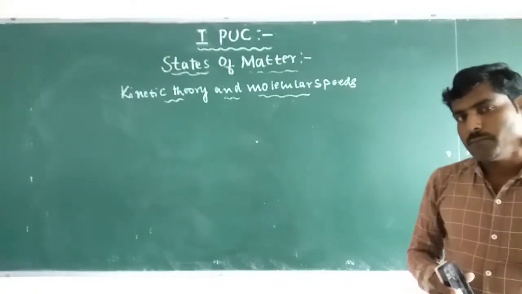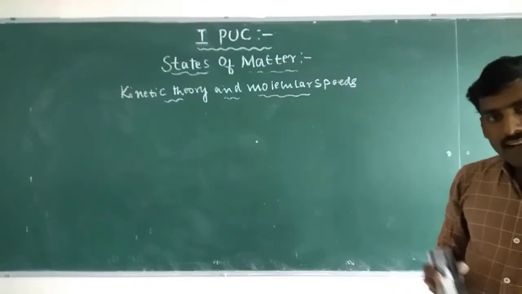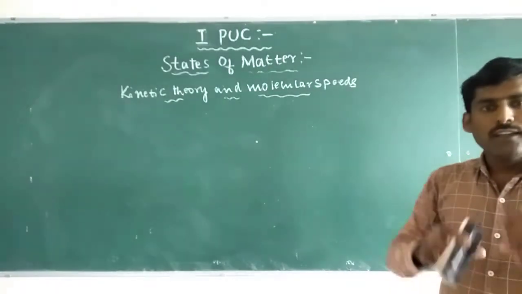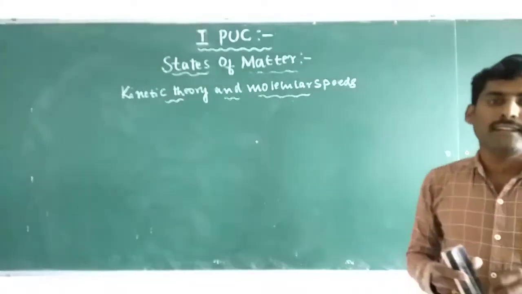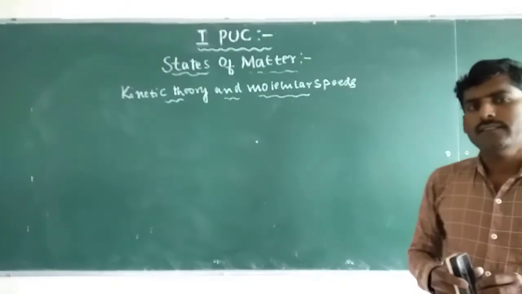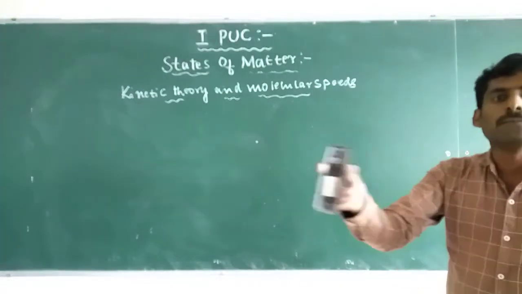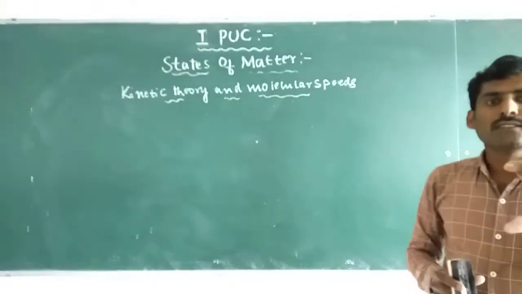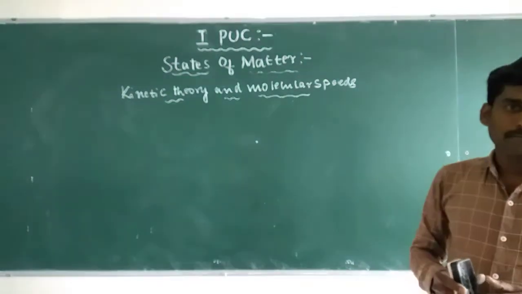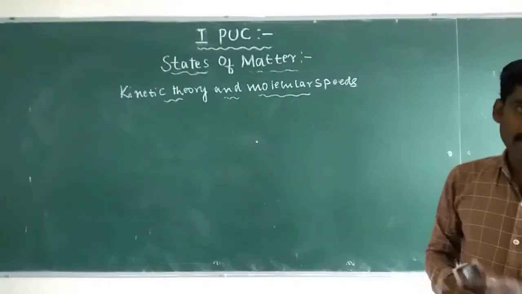However, not all the gas molecules have the same speeds. Different gas molecules have different speeds.